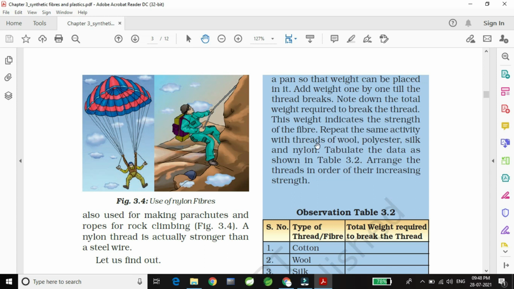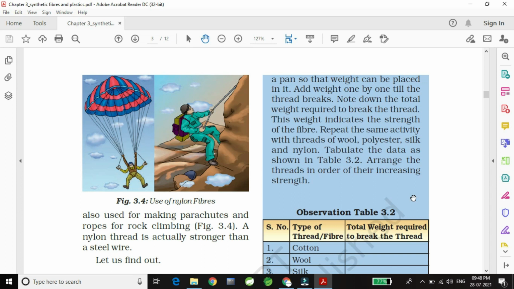Repeat the same activity with threads of wool, polyester, silk and nylon. So we will repeat a similar activity with a wool thread of 60 cm, a polyester thread of 60 cm, a silk thread of 60 cm, and a nylon thread of 60 cm.